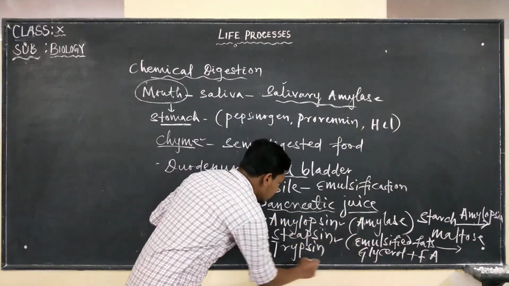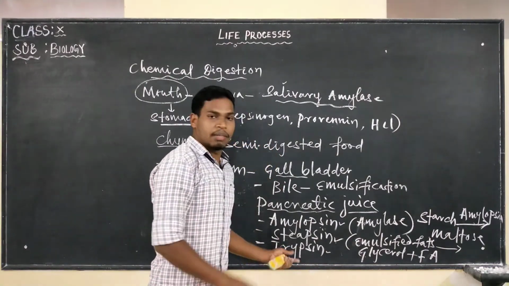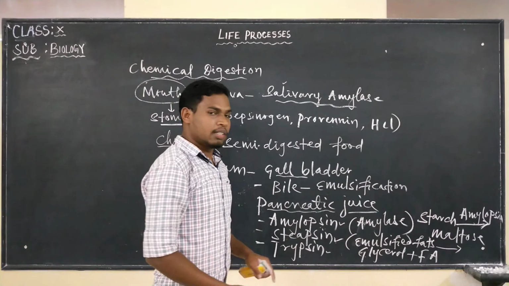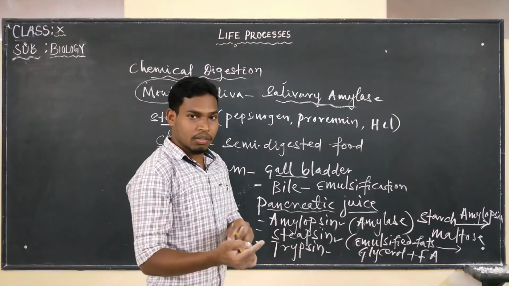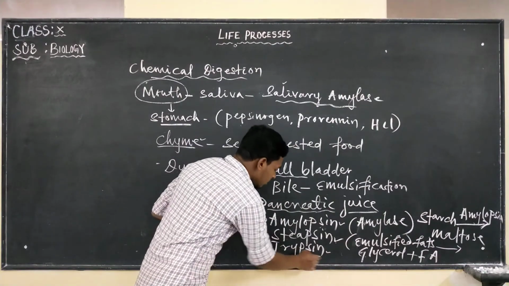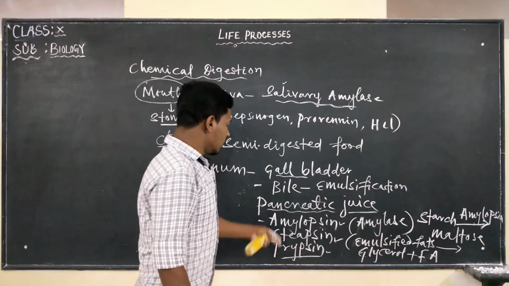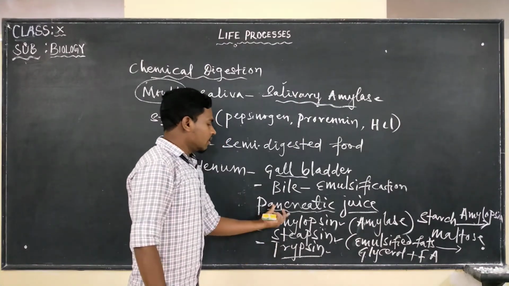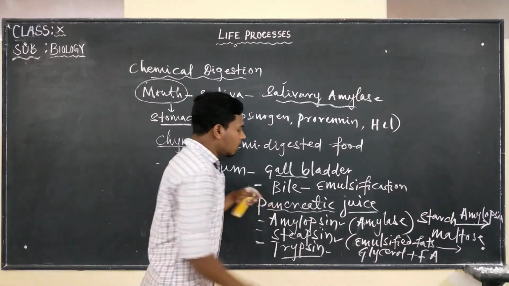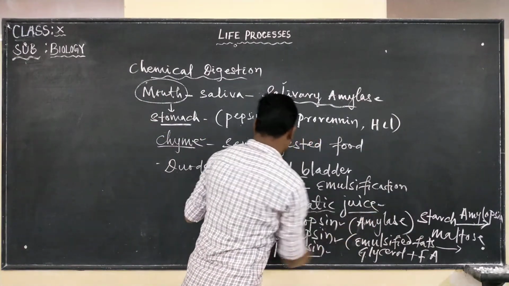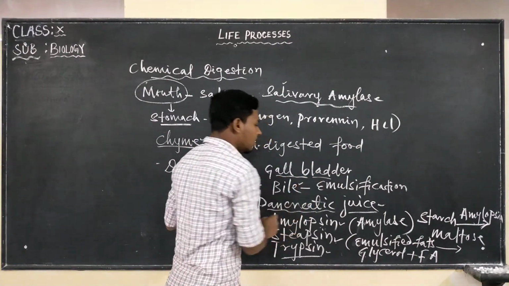Okay, next is the trypsin. Trypsin, what does it do? It converts the proteins into polypeptides, and from polypeptides into amino acids, right? So this is the enzyme that is digesting proteins. So these three enzymes are poured into the duodenum, commonly called pancreatic juice. Okay, pancreatic juice, and from the gallbladder it is bile juice.